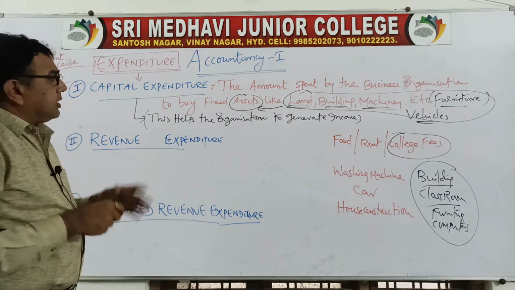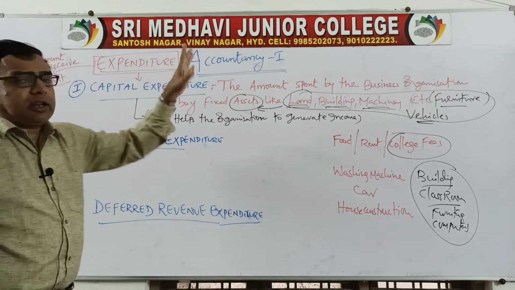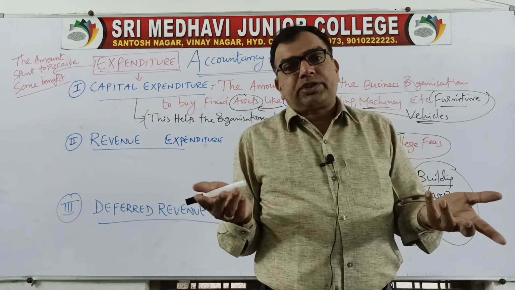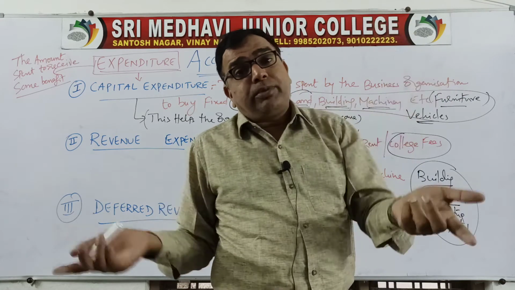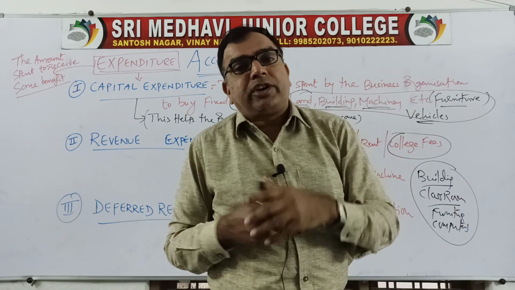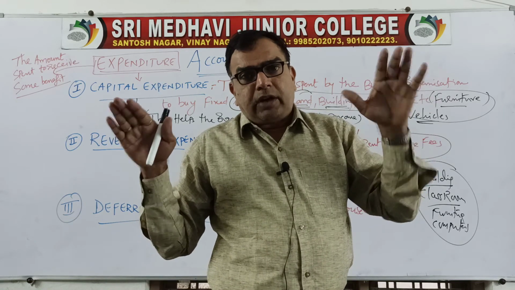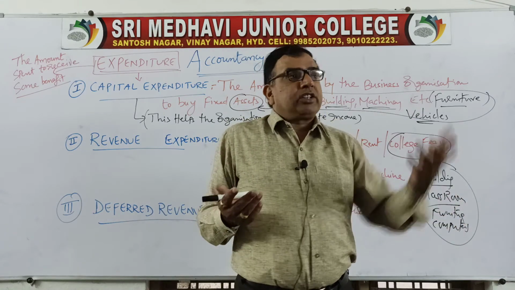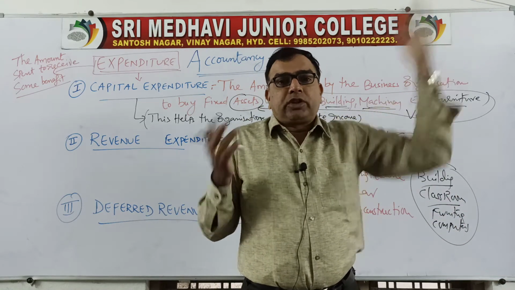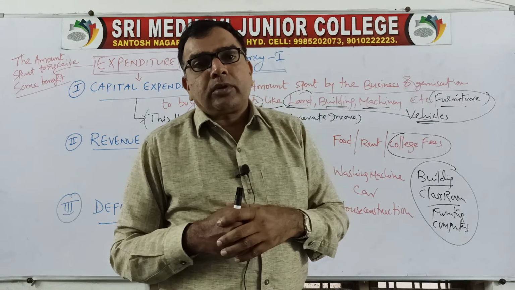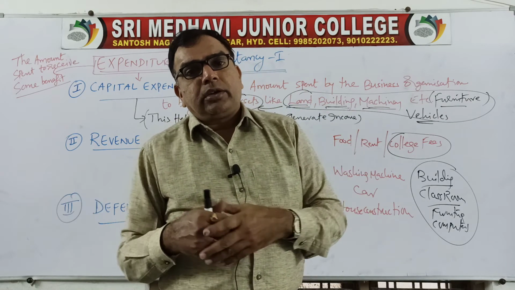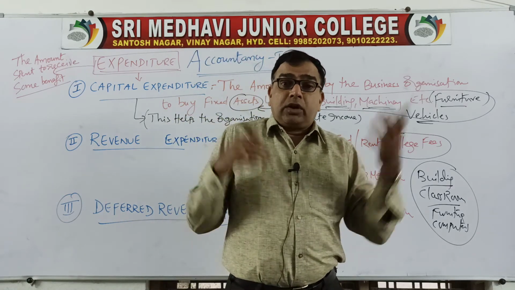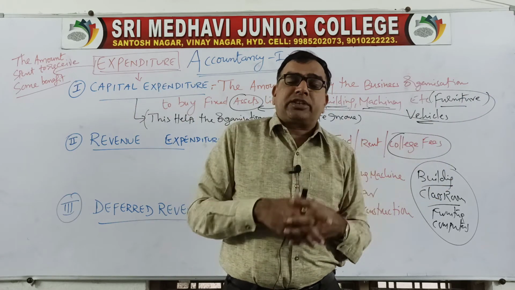So the amount spent by any organization, whether it is small or big. If yours is a small college, you will have 200 benches. If yours is a big college, you may have 2000 benches. But you should have benches. Without having benches, you cannot provide education. So whatever we require to produce something, either service or goods. For example, you have a very big factory. Without machinery, can you produce goods? No way. So you require land, machinery, furniture, computers, air conditioners, fans, all these will come under assets.